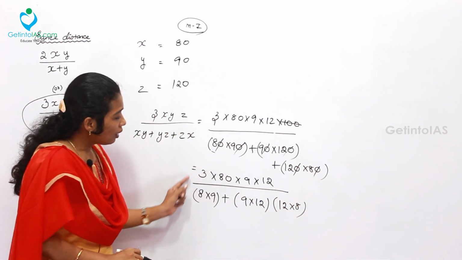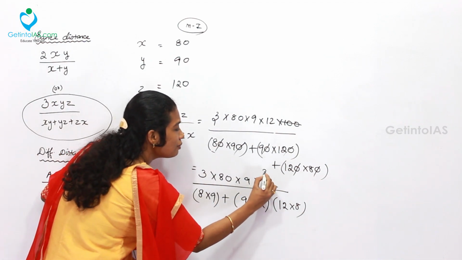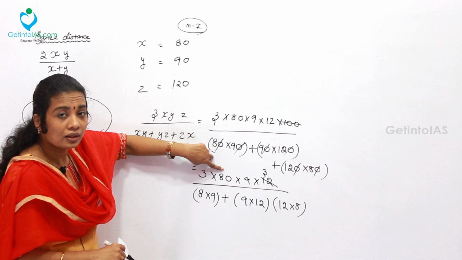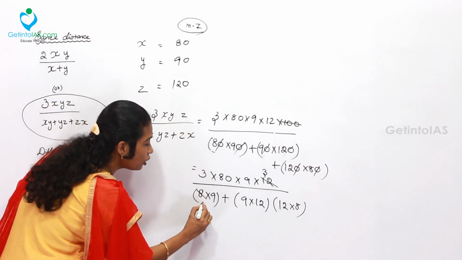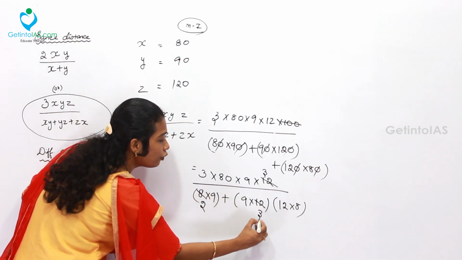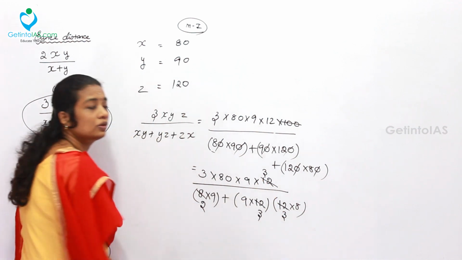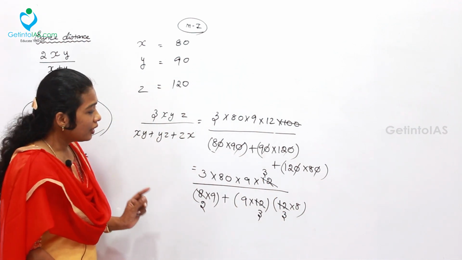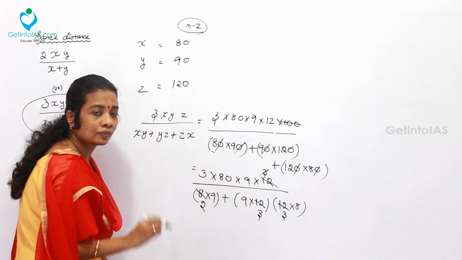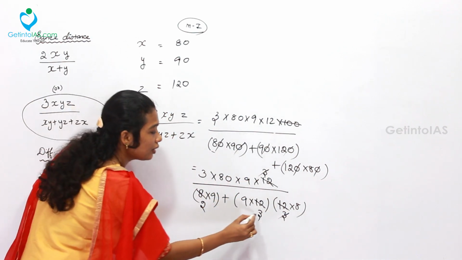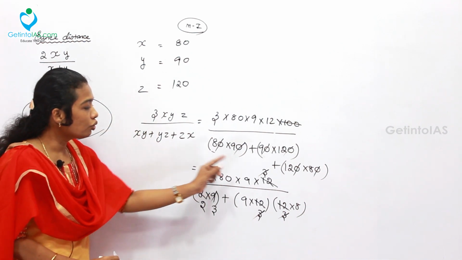So first of all, what is the common number? We can take 4, right? So here 3 times 4, only one time 4 is cut in the numerator, 3 times I am going to cut in the denominator. So here 2 times 4 is presented, here 3 times 4 is presented. Here you can take either 8 or 12. I am directly taking 12. 3 times 4. That's all. Afterwards, is there any number to evaluate? Yes, we can take 3. Here 1 times 3, here 1 times 3, here 3 times 3. Hereafter no number is found.